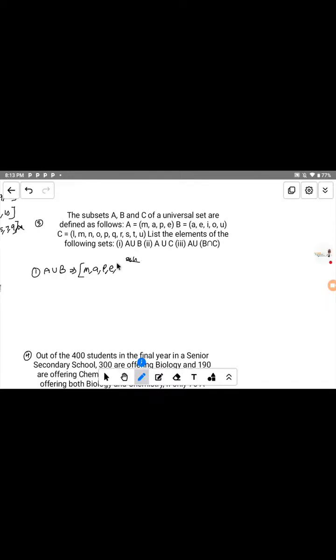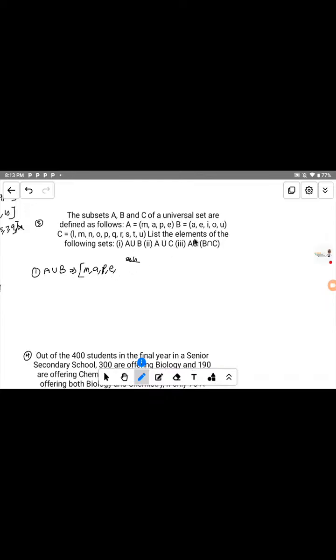Now let's look at set B. We want to write it all together. In set B we have A. Since we have A here, you don't need to write A twice. You only write A once. Again, this one is P. You only write it once, because our set A already has it. You don't need to write it twice. The next element is E. Since we have E here in set A, you don't need to write it twice. Just one is enough.